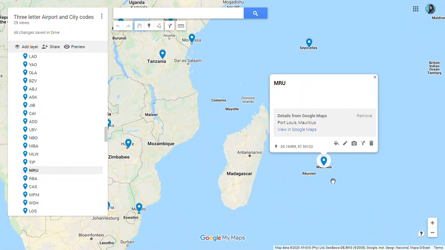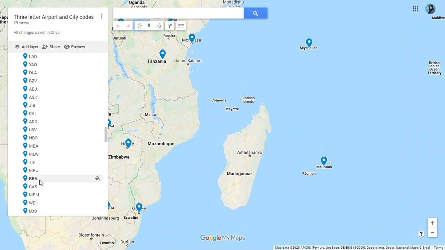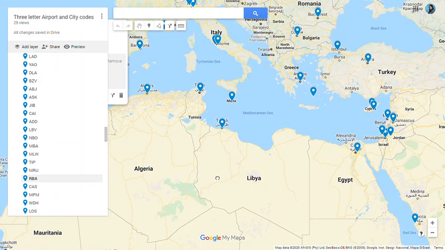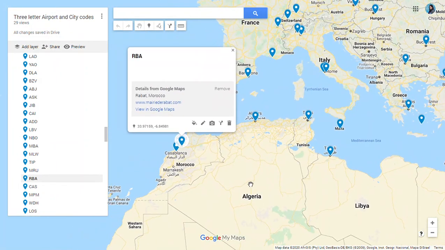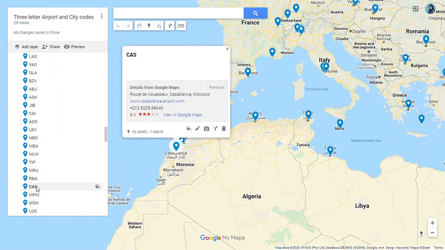You can see the location. Near Reunion Island, we have Mauritius, MRU. Then we have RBA, Rabat in Morocco. Also in Morocco we have Casablanca, CAS is the code for Casablanca.